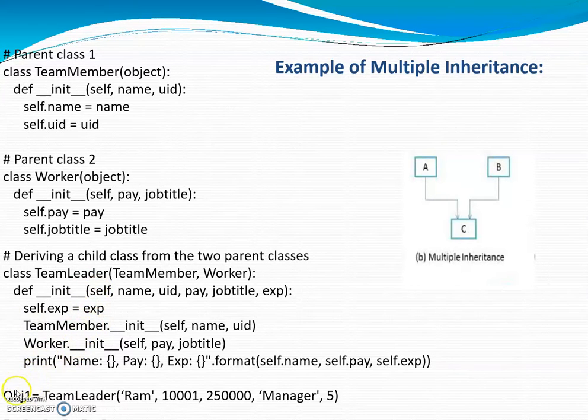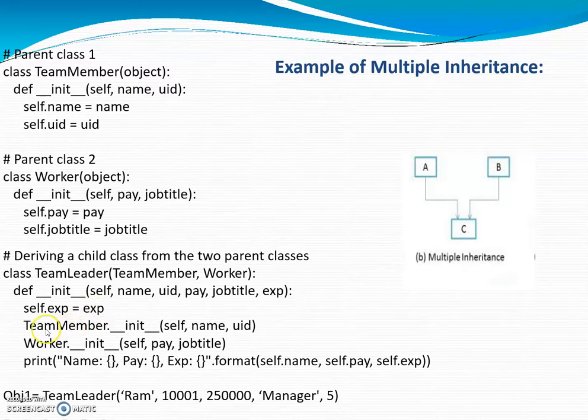So after this, I have created object 1 equal to TeamLeader. Here I have created the object of the derived class, and I am passing these values to the constructor. So this statement will call the constructor of the derived class, that is the TeamLeader class constructor will be called, and this will initialize the experience.